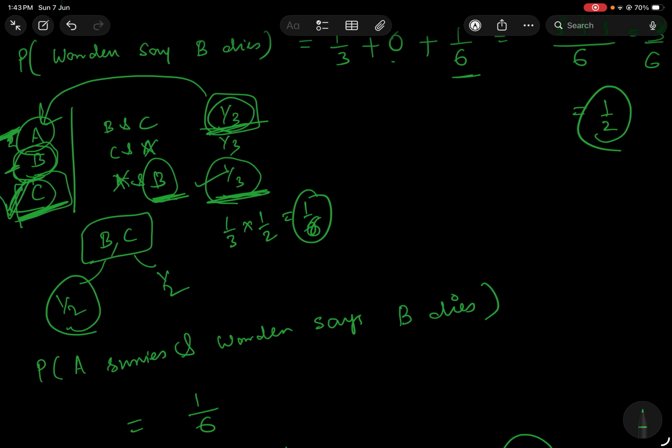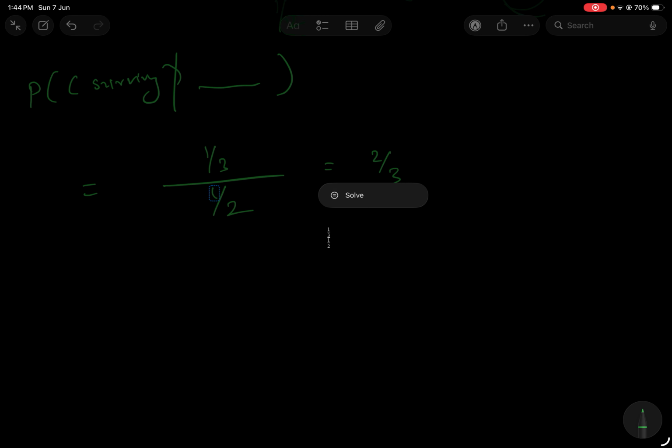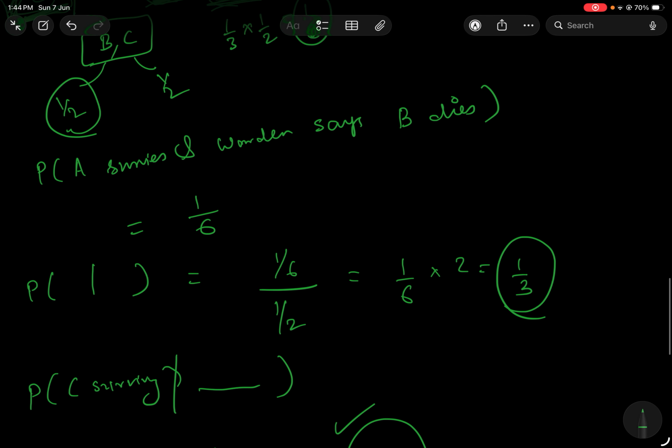But in case A was surviving, the warden was making a choice between B and C. Here the warden knows that C is surviving and tells B, and the chance of that is 1 by 3. So on the top we have 1 by 3, and this is 2 by 3. So actually the probability of C surviving has increased with this new information, but the probability of A is still the same.